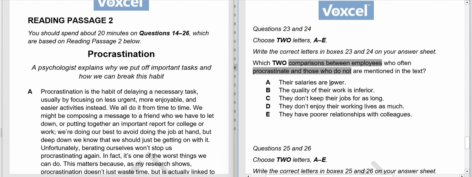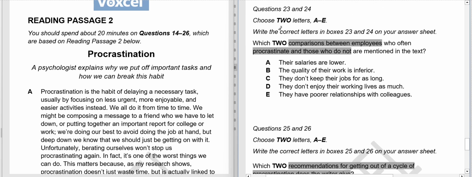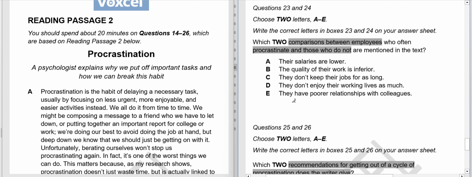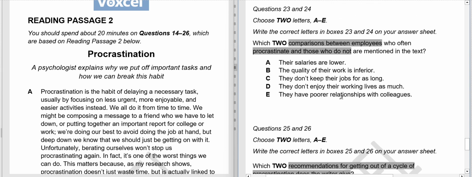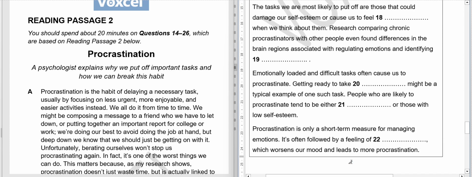So I will read these questions only then. And the best thing about this is that you will find the answer to question number 25 and 26 probably after 23 and 24, but it is not 100% guarantee that the answers of 25 and 26 will always be after 23 and 24. It may be a possible scenario that these answers may be a bit apart from each other and you can find one of the two answers in between these two answers. So we'll deal with them later.